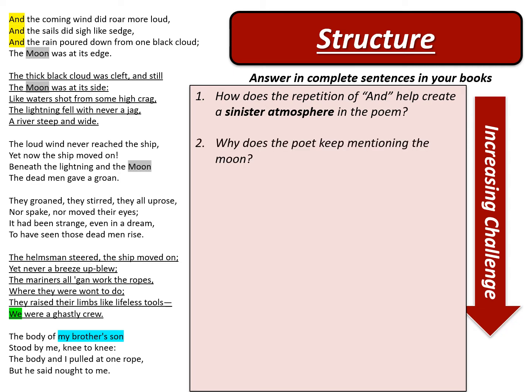Why does the poet keep mentioning the moon? We've got the moon at the edge of the black cloud, the moon at the side of the black cloud, the moon above the dead men. Why does the poet keep mentioning the moon? What is the significance of the moon?